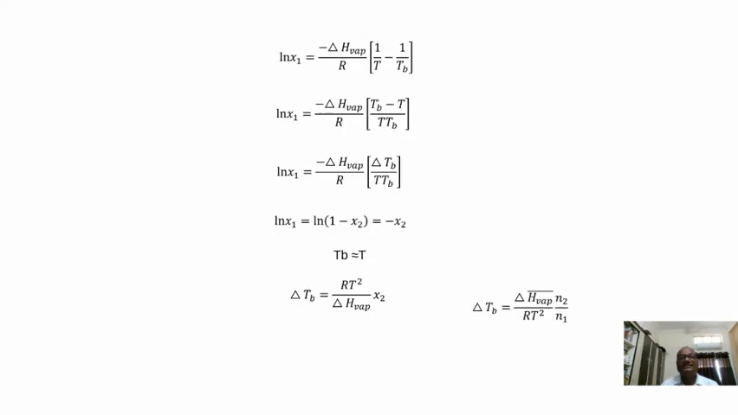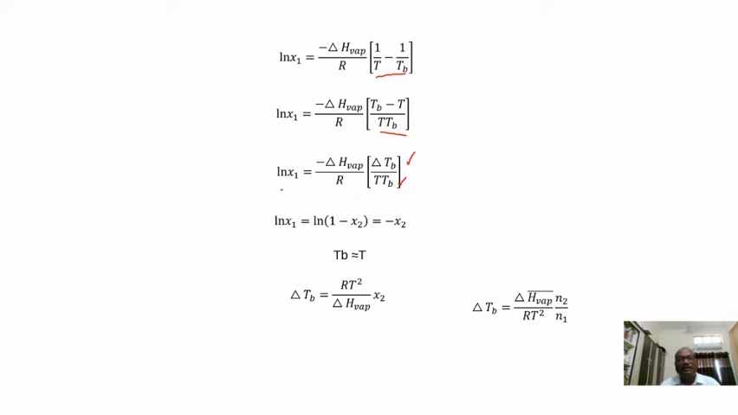So it will be minus (1 by T minus 1 by Tb). So now it becomes equal to what? Minus delta H vaporization by R into (Tb minus T) divided by T into Tb, as you are calculating the LCM here. So log x1 is equal to, again, Tb minus T is nothing but delta Tb, the change in boiling points of the solution and solvent. And T and Tb are approximately equal, very near to each other, so the product can be written as Tb square or T square. So simply T square.